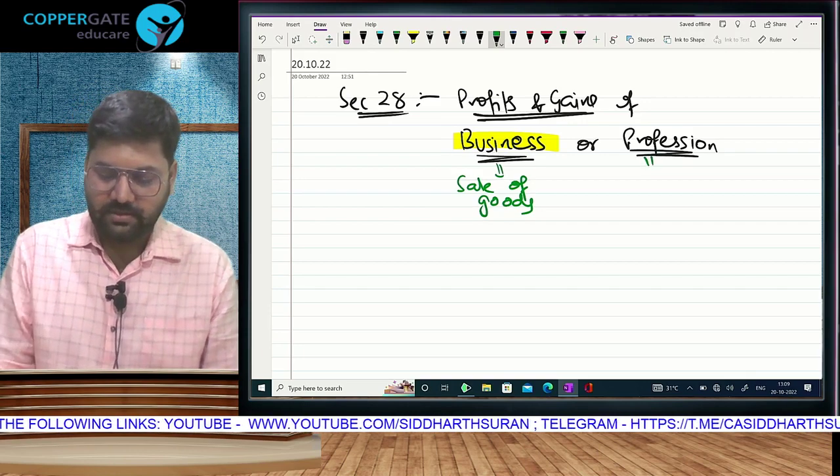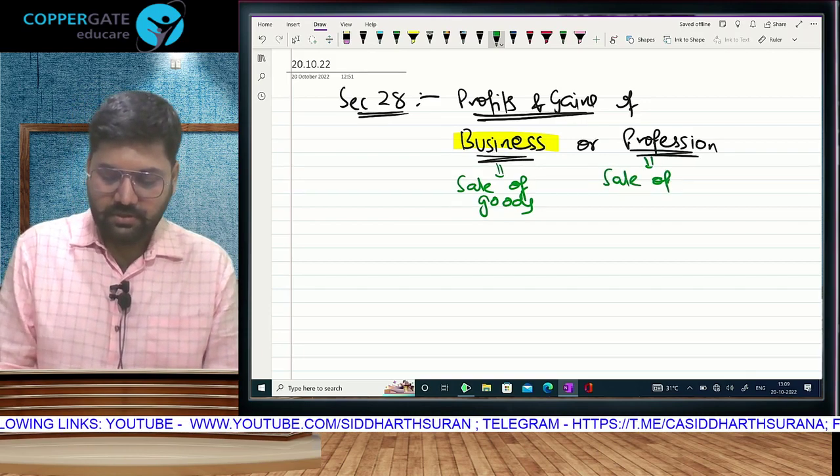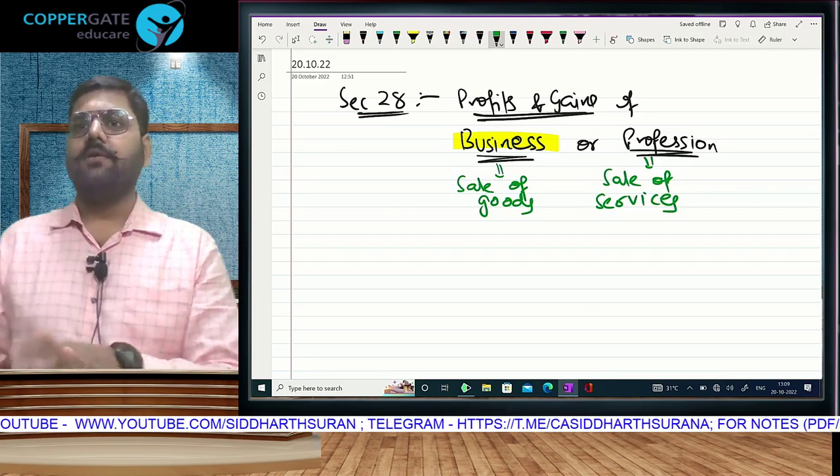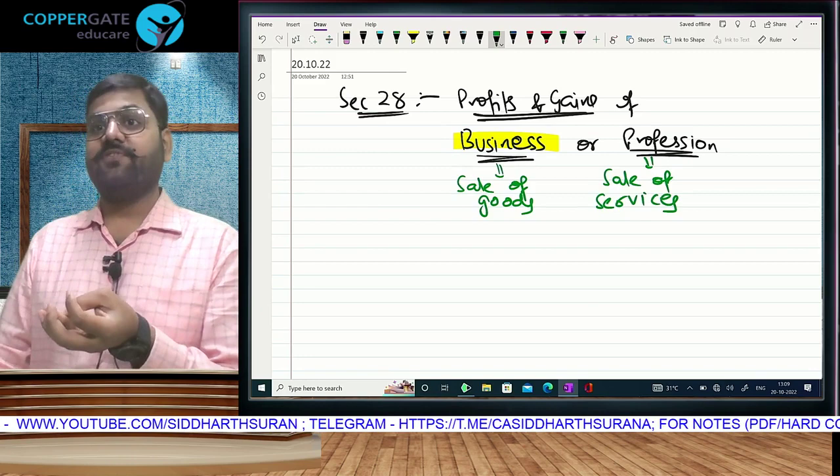And what is profession? Very easy. Instead of goods, when you are selling, so for goods I said sale of hairpin or aeroplane. For services, CA, CS, lawyer.